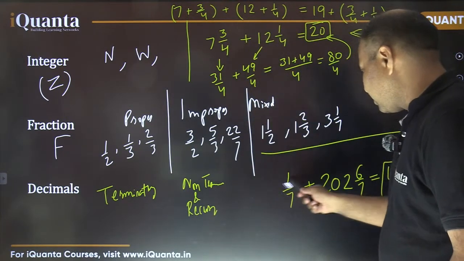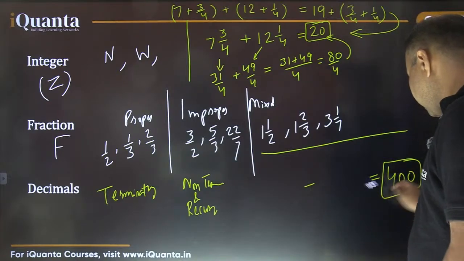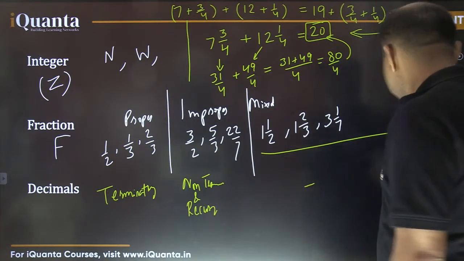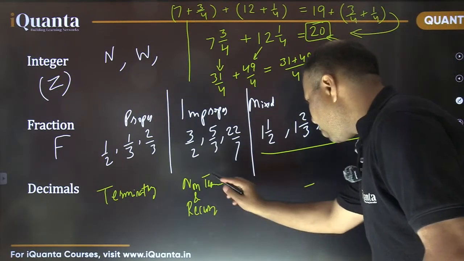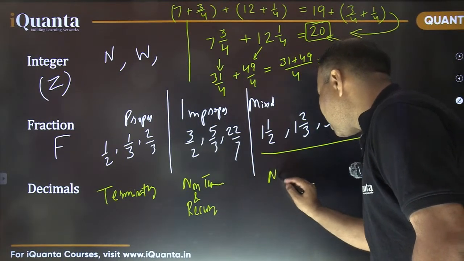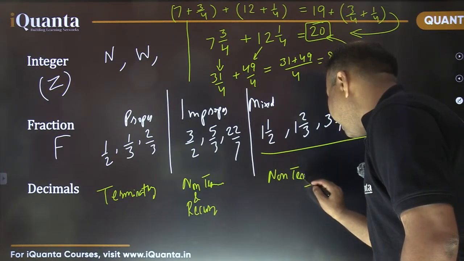Okay, I'm erasing it. So non-terminating and recurring, and the last one is non-terminating and non-recurring.